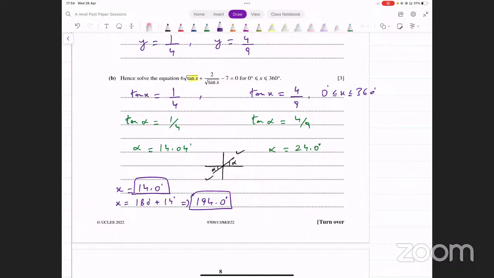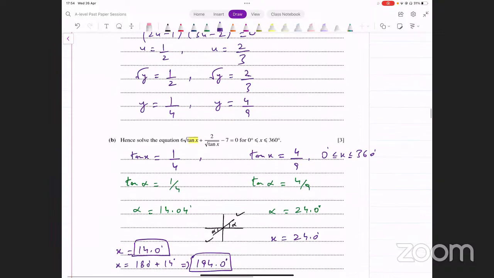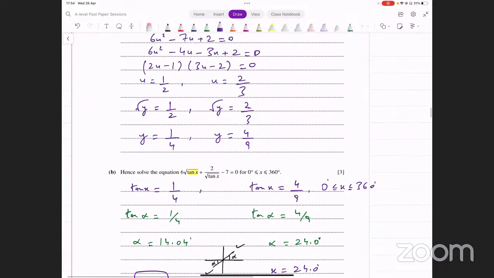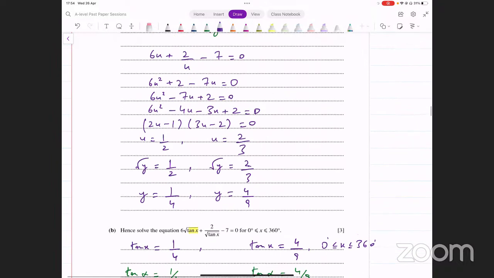Here also you will have the same two values, one in the first quadrant and one in the third quadrant. What will the first quadrant value be? 24.0 degrees. Or maybe I'm doing something wrong here. Let me just check. Tan of x, that is positive. That is all right. And what do I have here?